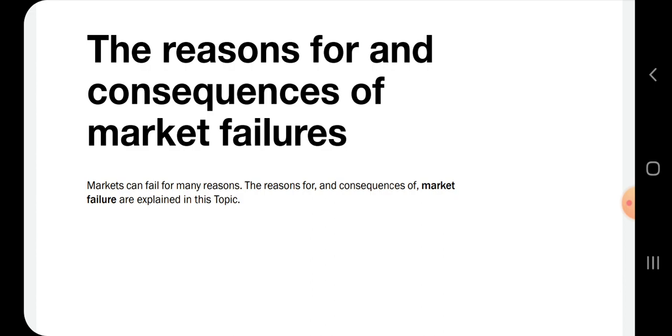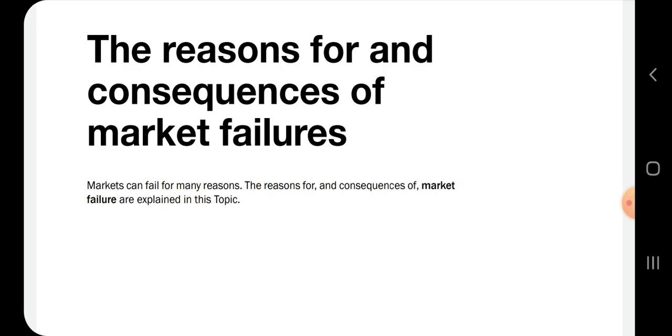All right. So we have learned about different types of markets: the perfect market and the imperfect market. Those are the two types of markets that we have. In the imperfect market, that's where we have monopoly, monopolistic, and oligopoly, and so forth. Those are the markets that are likely to fail.